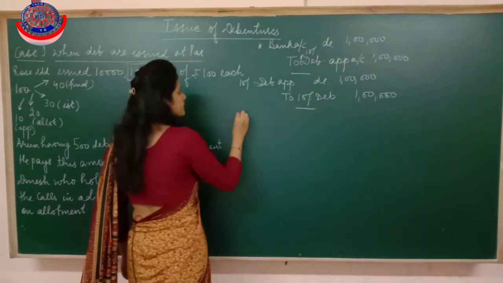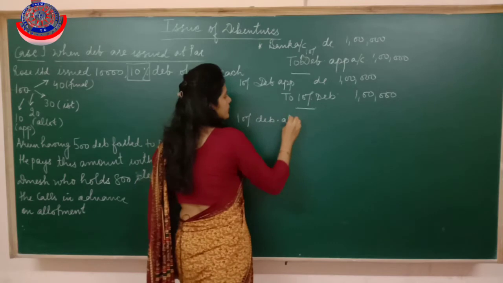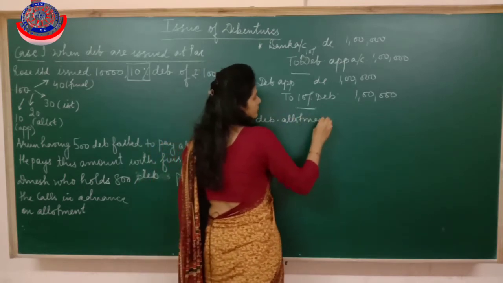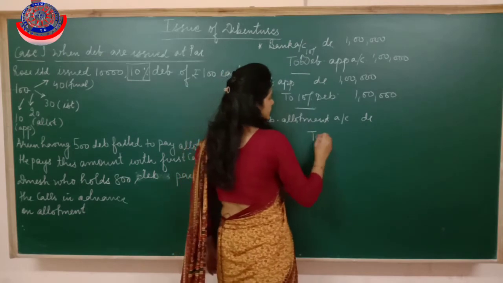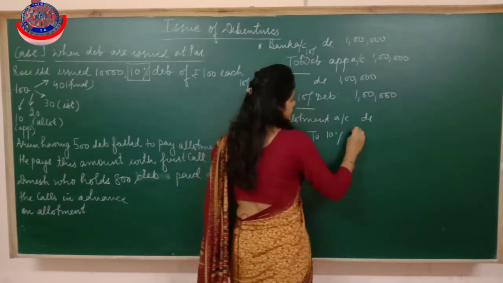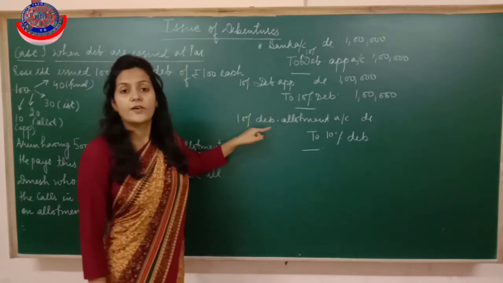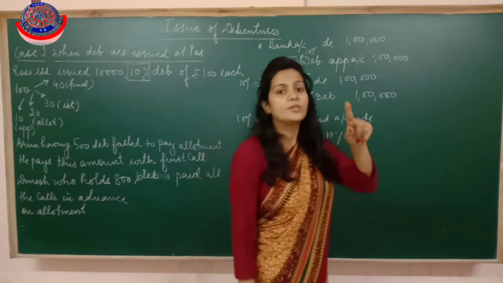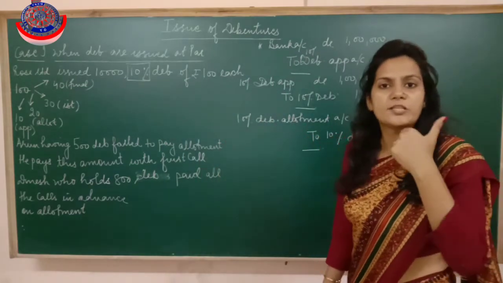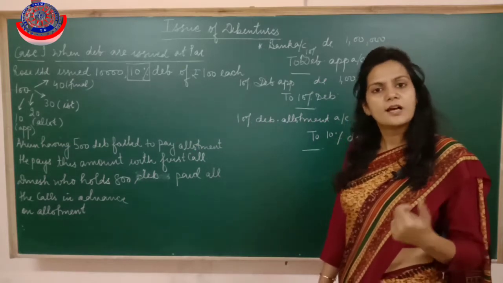Next entry is 10% debenture allotment account will be debited to 10% debenture. This entry is of allotment due. It means that now we are sending a notice to the lender or the debenture holder to kindly give us the next installment, that is allotment.